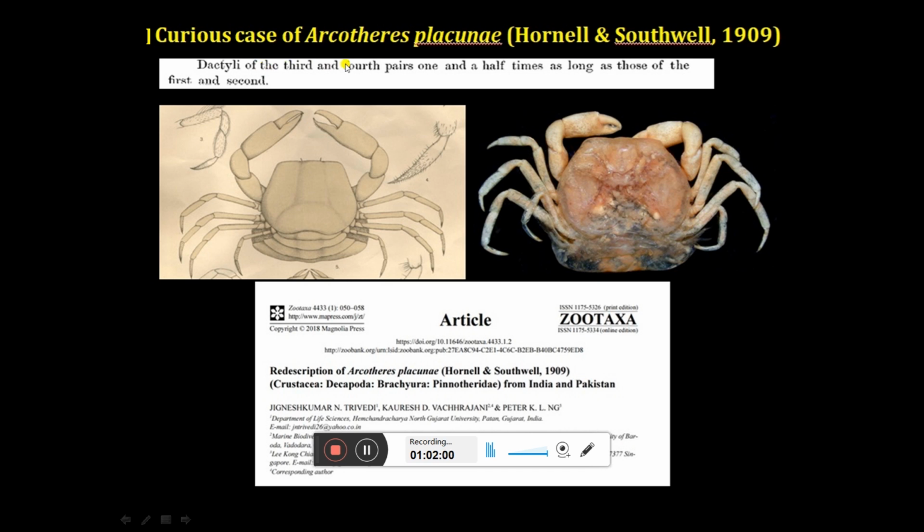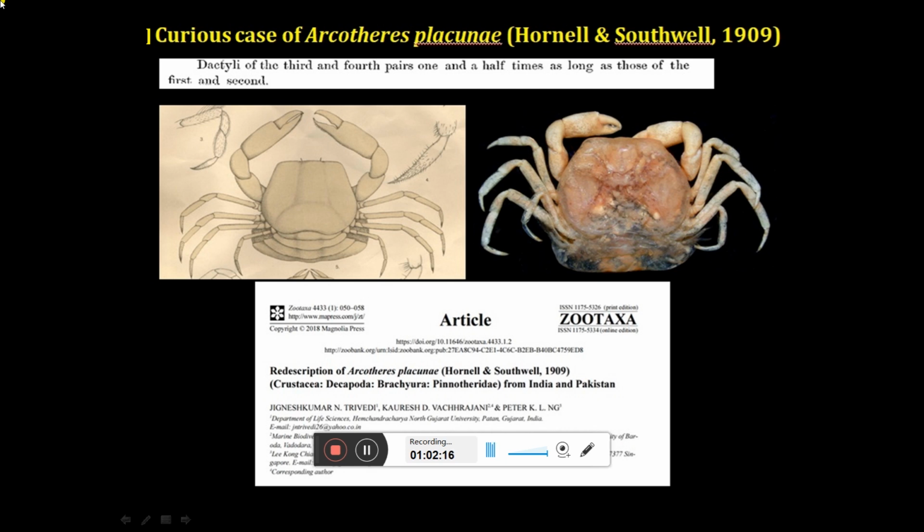So whatever Hornell wrote was correct, but there was a mistake in the drawing. So we corrected this mistake and published this beautiful paper. So you can also solve similar kinds of curious cases. There are several mistakes in the past research.